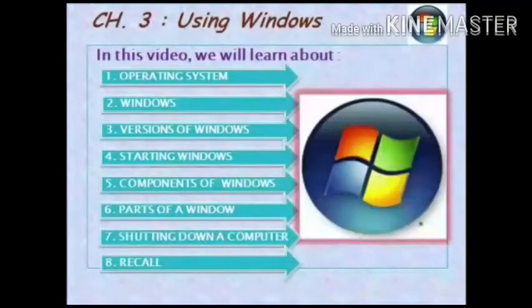I am going to teach you chapter 3 using Windows. Let's start the chapter. Dear students, in this video we will learn about first, operating system; second, Windows; third, versions of Windows; fourth, starting Windows; fifth, components of Windows; sixth, parts of a window; seventh, shutting down a computer; and eighth, recall.